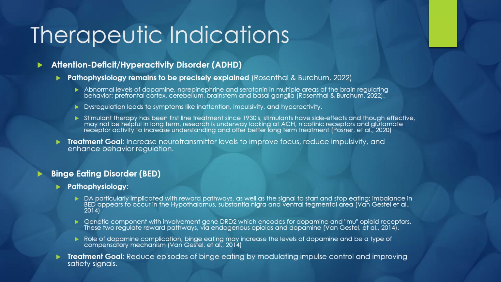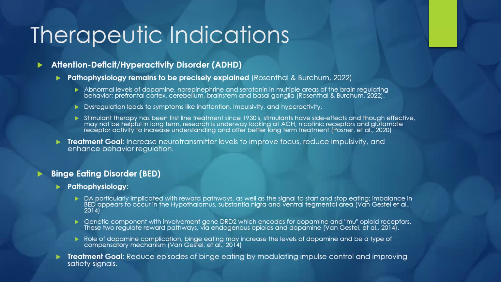The neurobiological underpinnings of BED are linked to the dysregulation of reward pathways involving dopamine. The hypothalamus, substantia nigra, and ventral tegmental area are key brain regions implicated in the pathophysiology of BED. With abnormalities in dopamine signaling central to the disorder's manifestation, genetic factors, including the DRD2 gene, which encodes for dopamine receptors, may also contribute to the disorder.